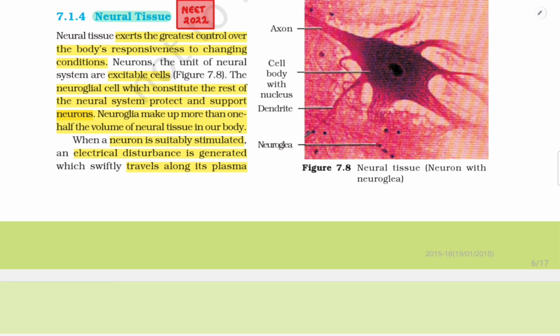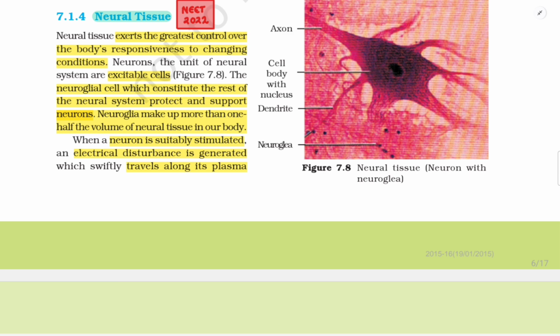7.1.4 Neural tissue. Neural tissue exerts the greatest control over the body's responsiveness to changing conditions. Neurons, the unit of the neural system, are excitable cells, figure 7.8. The neuroglial cells, which constitute the rest of the neural system, protect and support neurons. Neuroglia make up more than one half of the volume of neural tissue in our body.